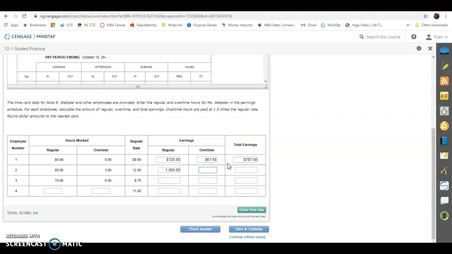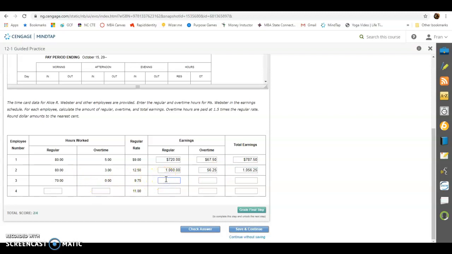They worked 3 hours overtime, so that will equal $56.25. Add the two together, and that's $1,056.25.